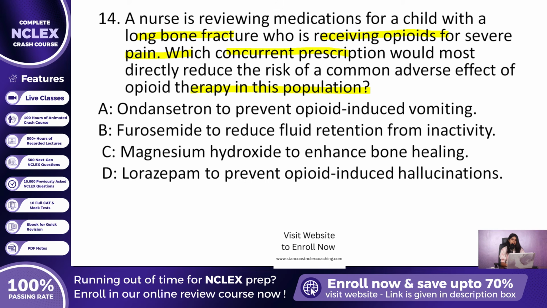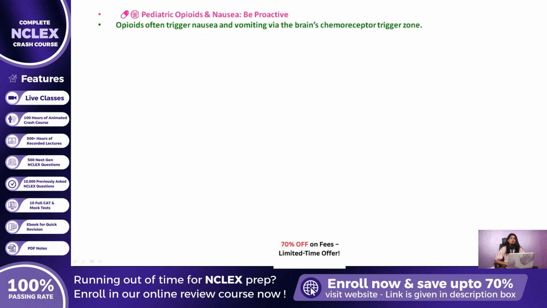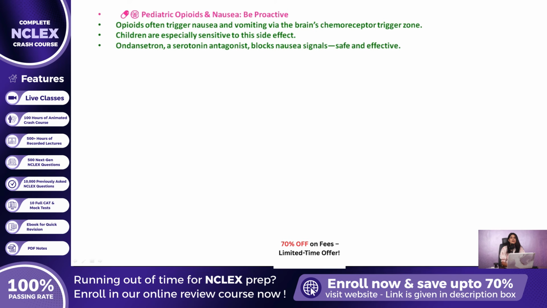The prescription that most directly targets a frequent and predictable side effect of opioid therapy is option A, ondansetron to prevent opioid-induced vomiting. Now let us examine why ondansetron is the ideal co-prescription in this setting. Opioids are well known to stimulate the chemoreceptor trigger zone in the brain, which often results in nausea and vomiting, particularly in pediatric clients, who are more sensitive to this effect. Ondansetron is a selective serotonin receptor antagonist that blocks this stimulation, making it an effective and well-tolerated choice for preventing opioid-induced nausea.